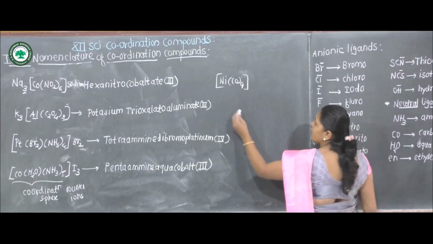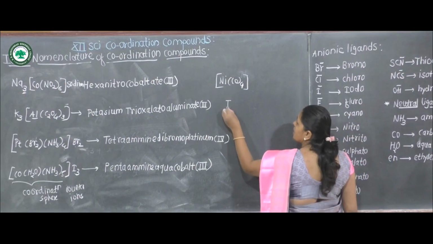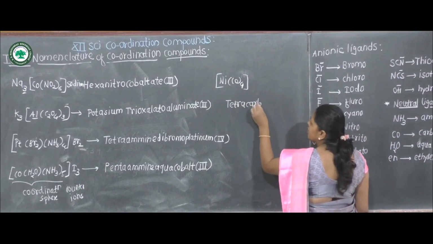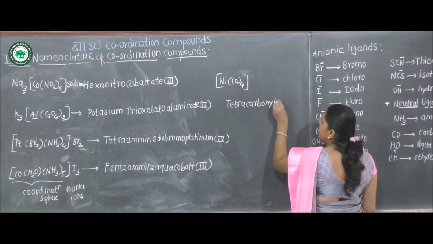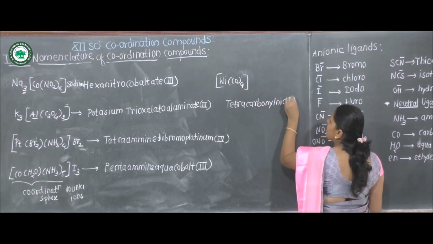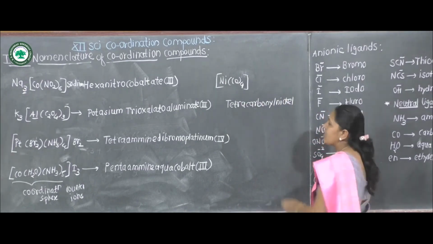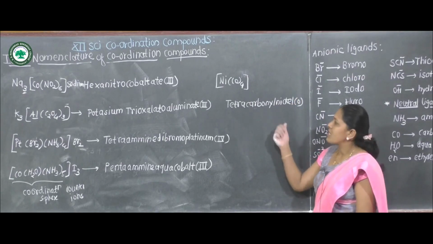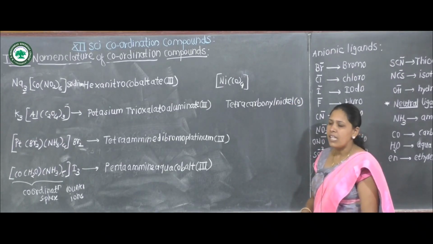Here 4 carbonyl, then name of carbonyl, tetracarbonyl nickel. Oxidation state of nickel 0 in parenthesis. This is the name of this complex, tetracarbonyl nickel 0.